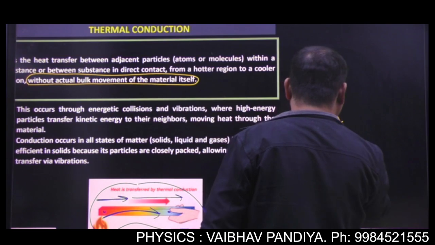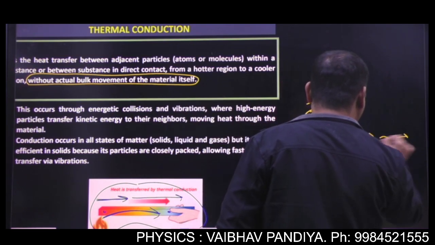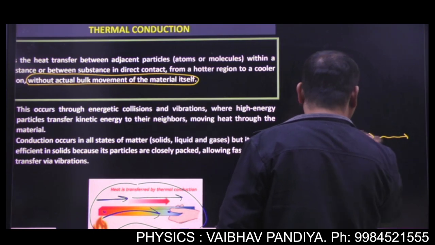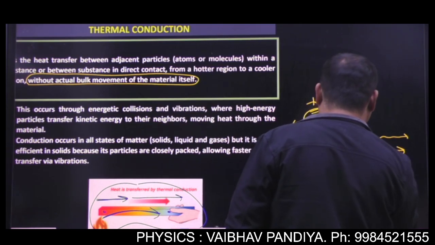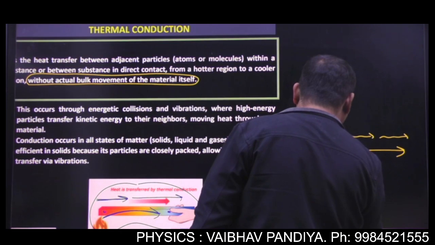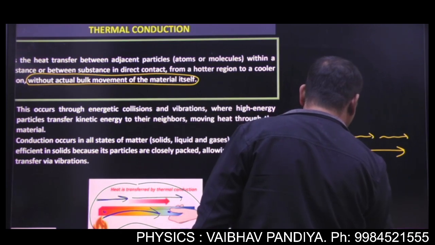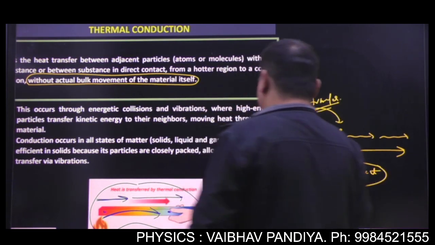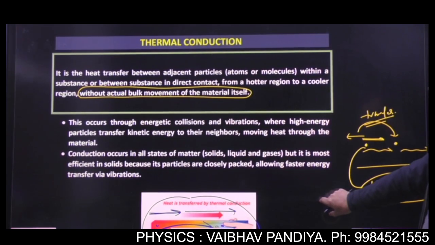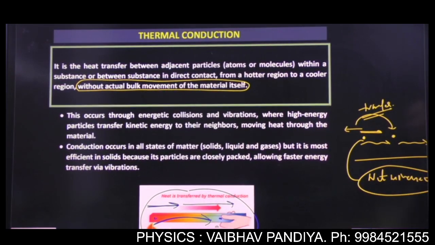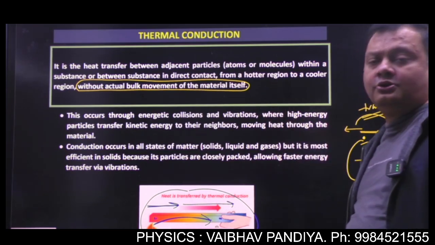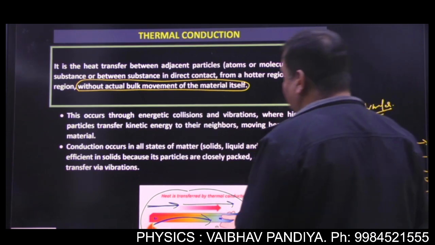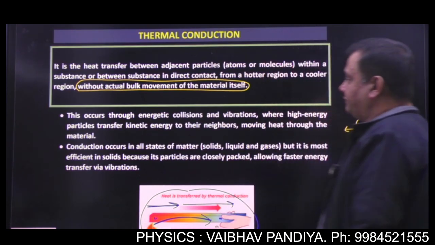This energy is getting transferred in a chain mechanism, and this is how from one end to another end the thermal energy gets transferred. So there is no net movement of the particle in conduction. So you can write, it is the heat transfer between adjacent particles within a substance or between substances in direct contact from a hotter region to a cooler region without actual bulk movement of the material itself.